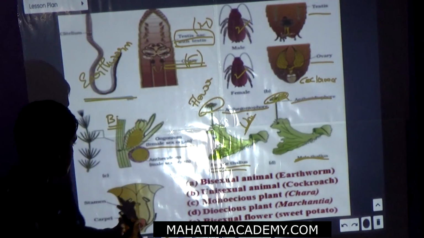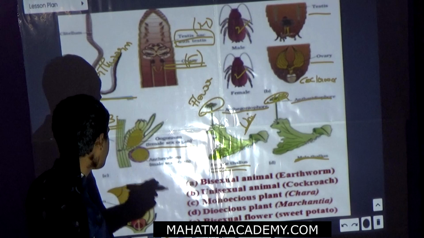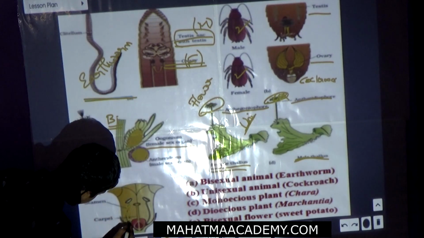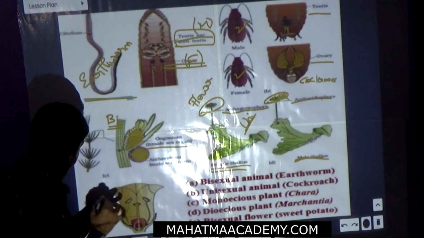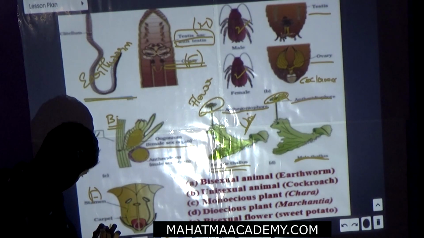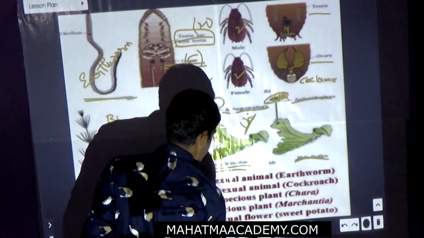Now you see the bisexual flower. A bisexual flower means both male and female parts are present in the same flower. Look here, stamen and carpel. The stamen is the male part, while the carpel is the female part. This is the whole diagram.